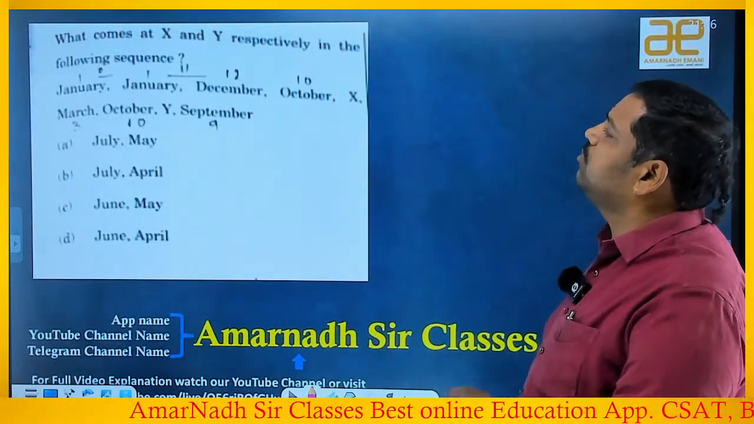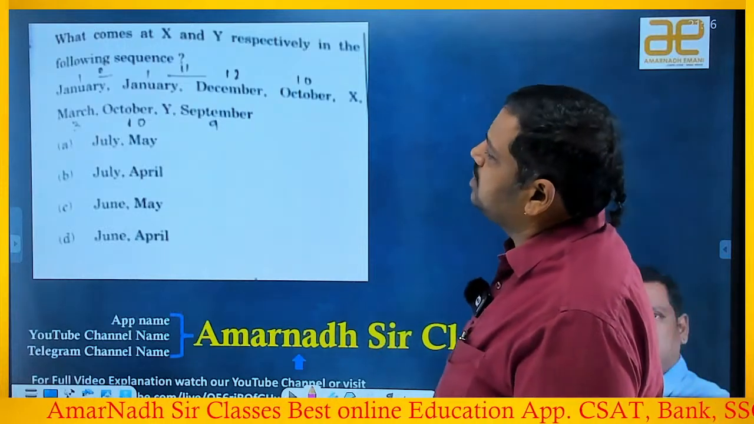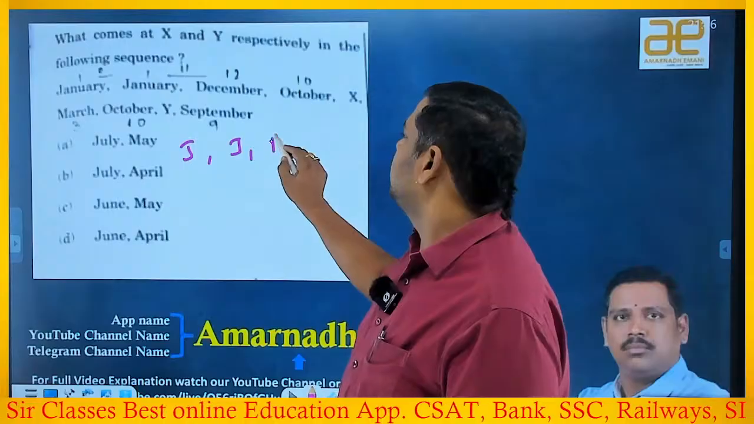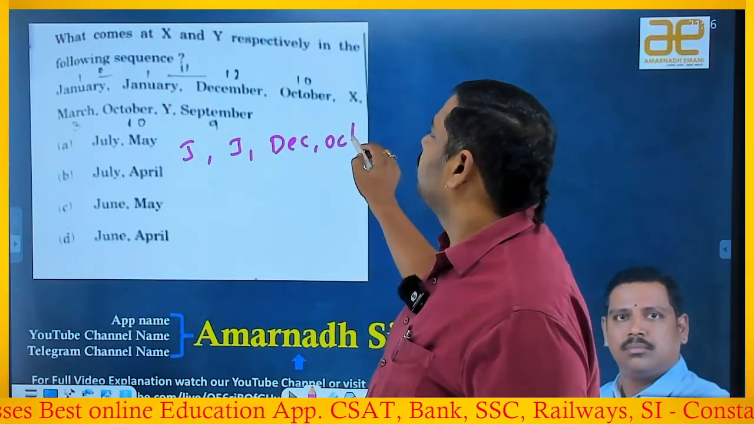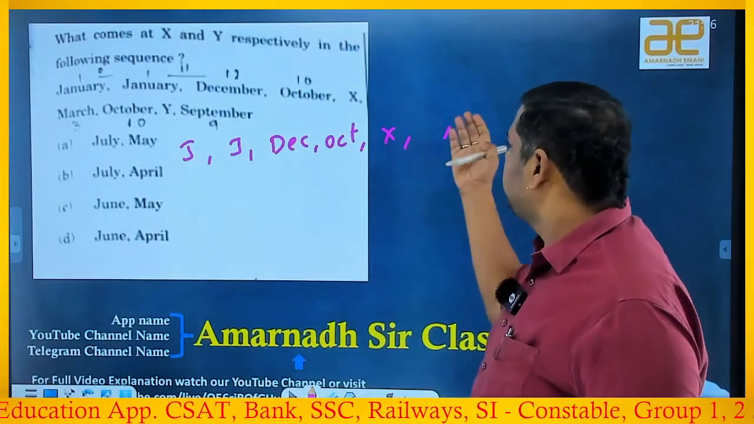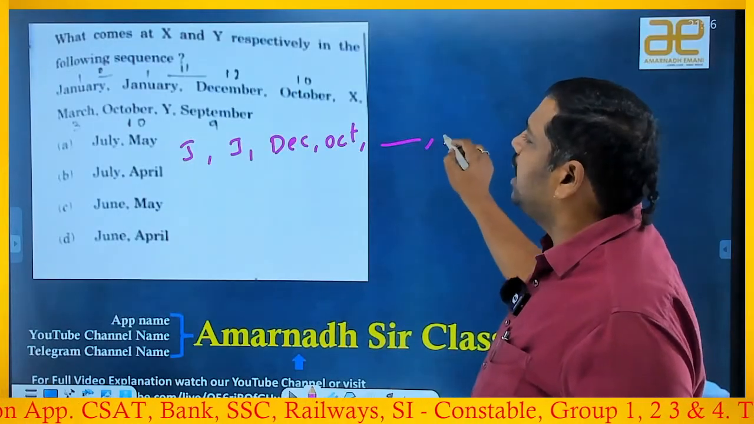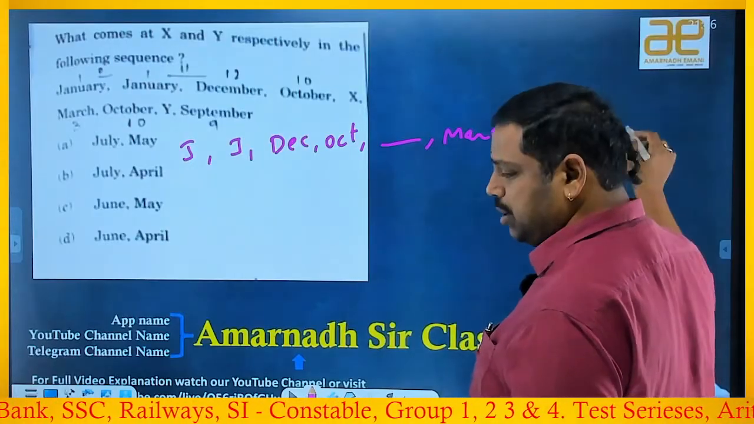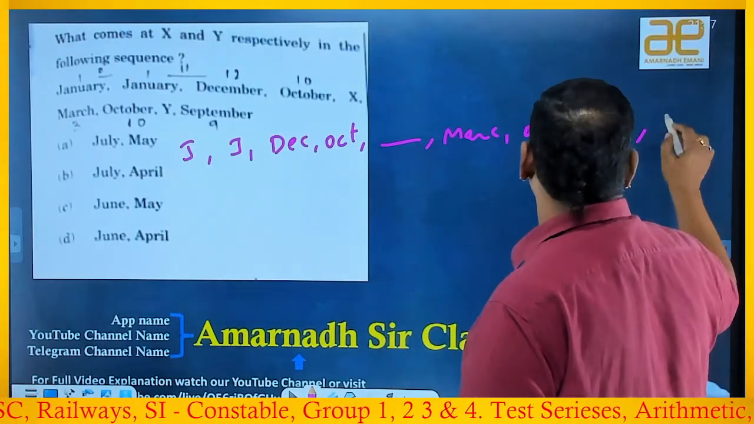Okay, what comes at X and Y respectively in the following sequence? January, again January, December, October, and X. Next, X means I'll replace with a blank, suppose. And March, October, and Y means I'm taking again a blank, and September.